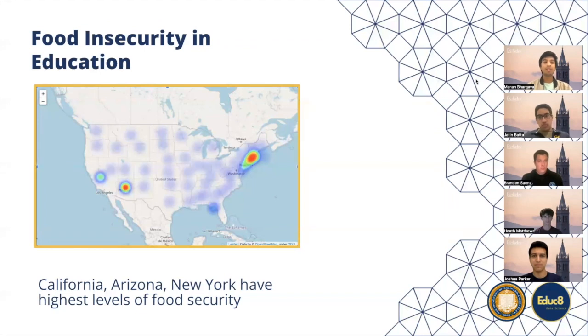Now, examining the food insecurity and education across different parts of the United States, we can see that California, Arizona, and New York have much higher levels of food insecurity because of their various geographic regions and also their populations combined with their economies and the amounts of people who have access to education.